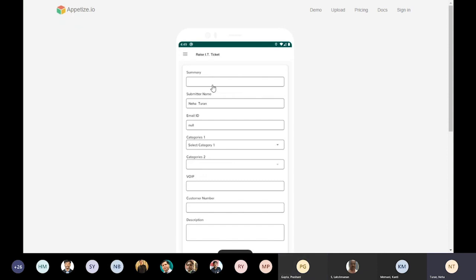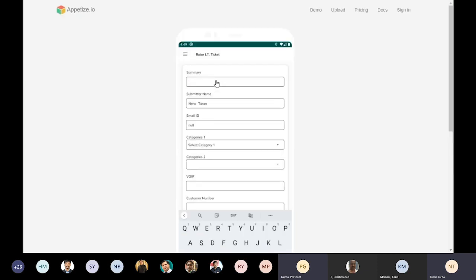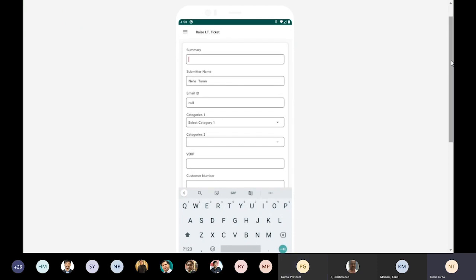I can raise the IT ticket also. If you have any problem, you can raise a ticket as you people are currently doing from PCVisor consoles or PCVisor agents. You can do it from the app also. The same ticket will be visible in your particular ID, where you view all the tickets that have been raised from your account. If you want, I can showcase it live also, or I can proceed further.